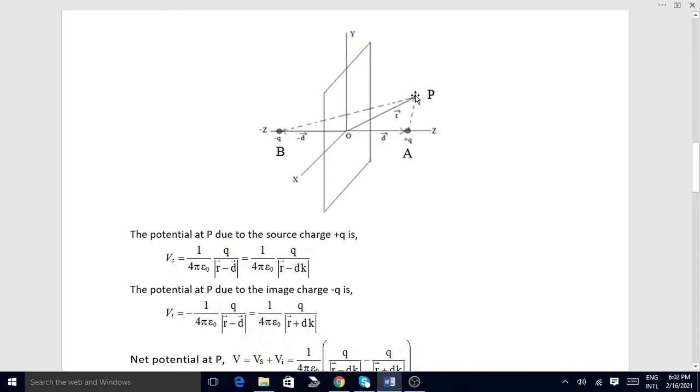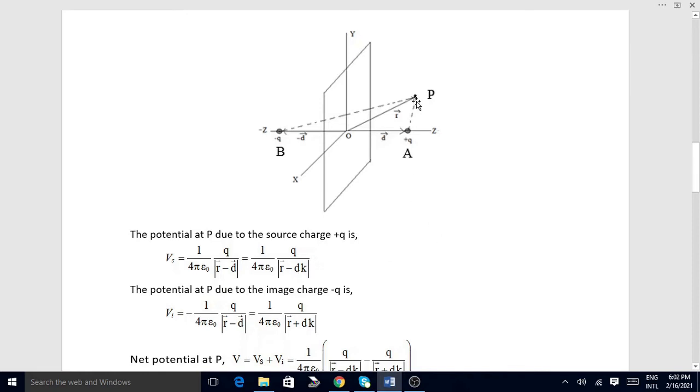The magnitude of r minus d vector gives this distance. So it is charge divided by the magnitude of r minus d vector. In place of d vector, we have taken dk, that is d into the unit vector k.